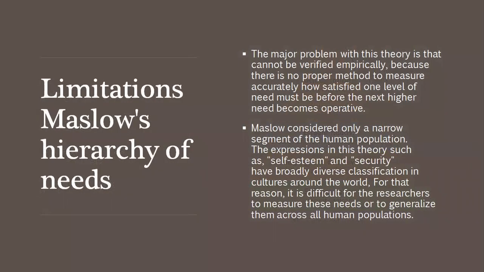As we know that every action has a reaction, this theory also has some limitations. The major problem with this theory is that it cannot be verified empirically because there is no proper method to measure accurately how satisfied one level of need must be before the next higher need becomes operative.